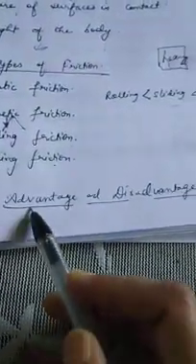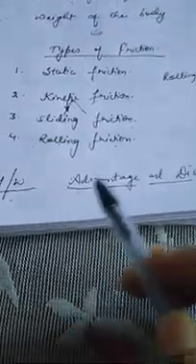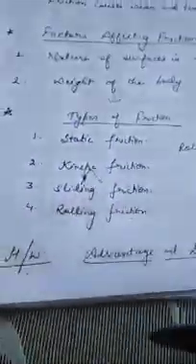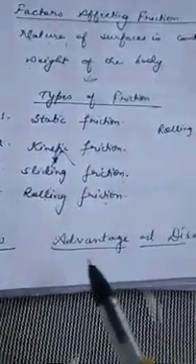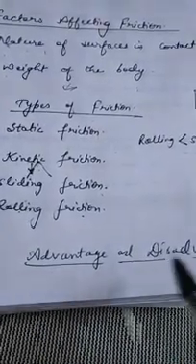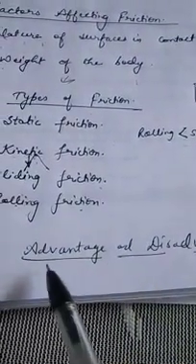Now students, there are a few topics like advantages and disadvantages of friction given in your book. That is your homework. You have to read it, because now you have understood friction and you will understand it easily.